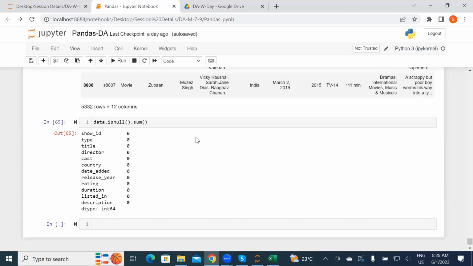Folks, any doubts till now? Is it clear this much? Then we'll move to the new topic. This was data cleaning, that is the first step. Good to go? Okay, then I'll be starting.